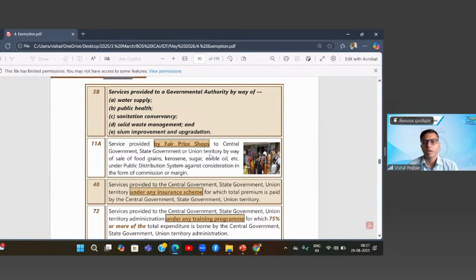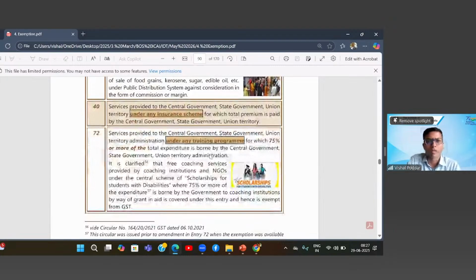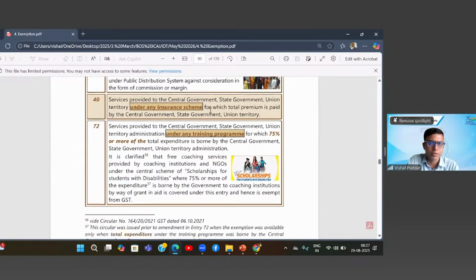They are only like an extended arm of the government. So they are providing a service to the government. So whatever fee, commission, or margin they are given by the government is against their service, and that is what is exempt. Then comes services provided to government under insurance schemes.